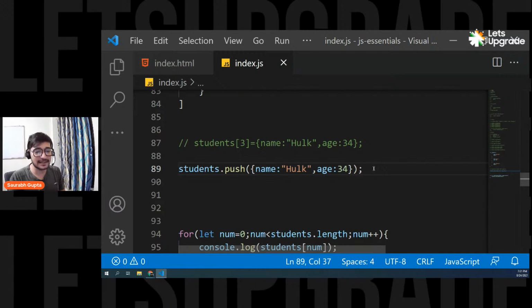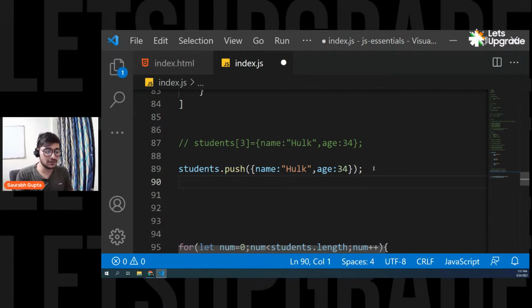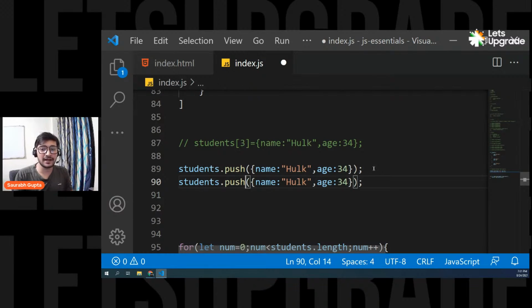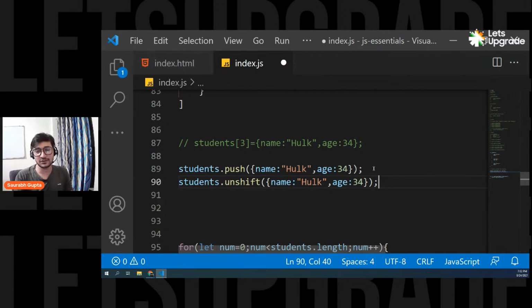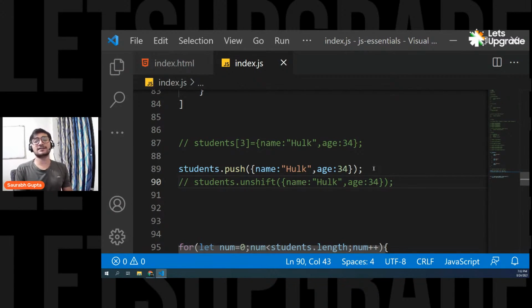If we need to add on the first index, then there's one more function called unshift. You also have one more function called unshift, and it will always add the element on the first index. So it will add the element on the first index and all the elements will move ahead. Simple. So you have push and you have unshift. Is that clear? Okay. So that is it. That's how it works, everyone.